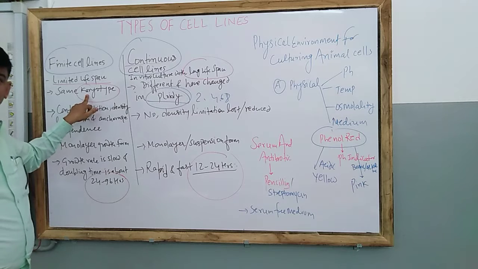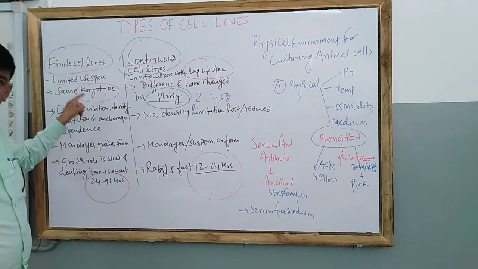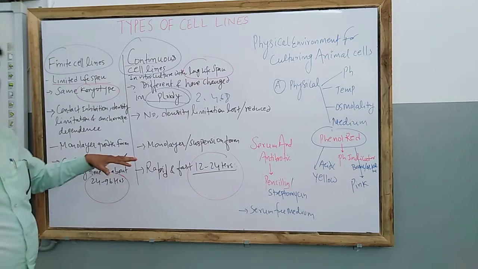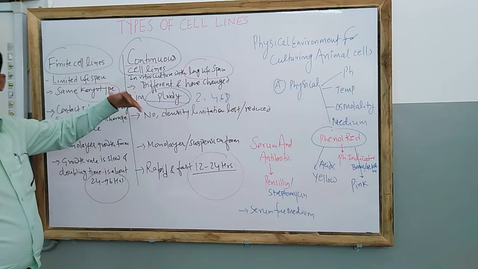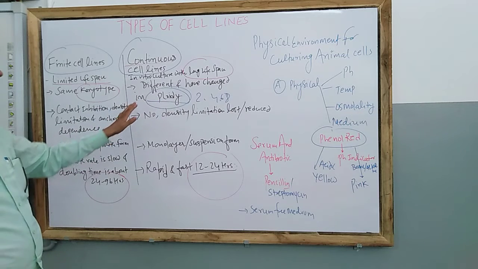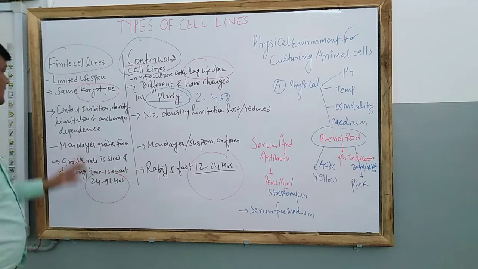But here in finite cell lines there is no change in ploidy. Chromosome numbers remain the same. That's why I say the karyotype remains the same. And here, in continuous cell lines, the karyotype is changing or the ploidy is changing. It means the basic set of chromosome number has been changed.